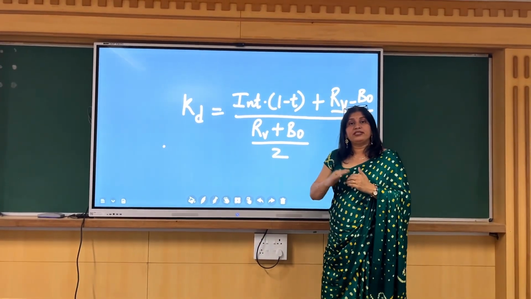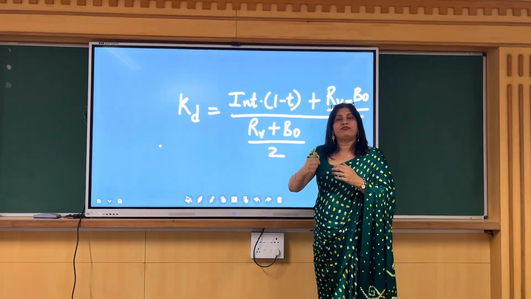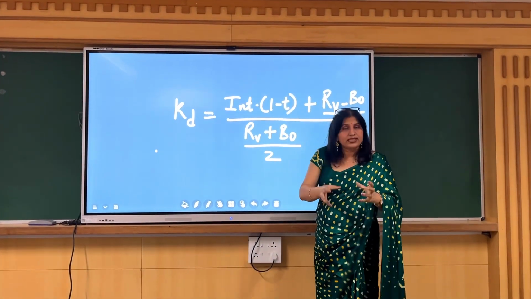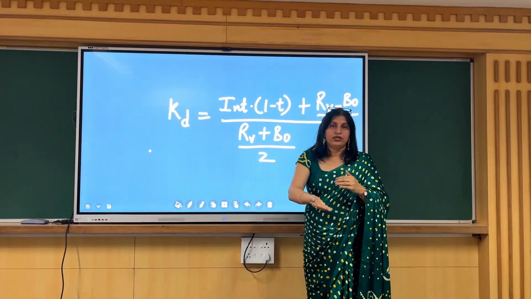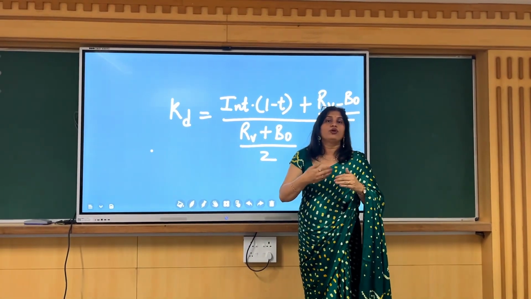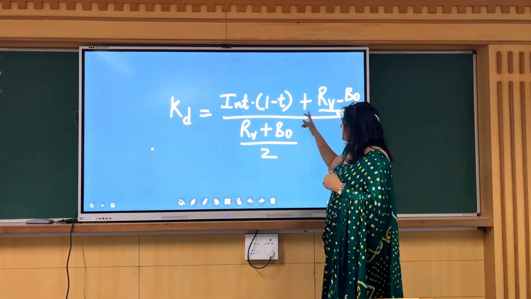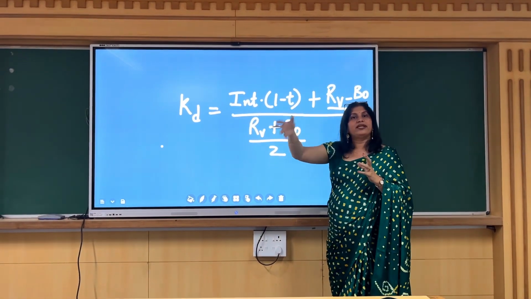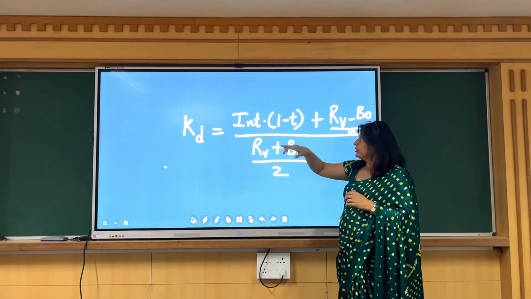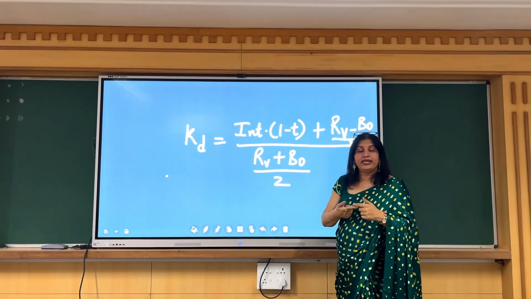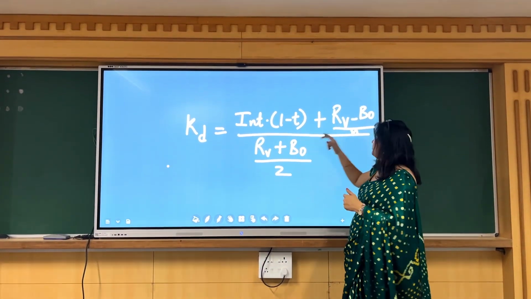Redeemable value means repayment, redemption after a particular period. 5 साल बाद, 10 साल बाद, you are going to repay the amount to the debenture holder or to the bond holder. So the redeemable value, let's say you have issued it at 90, but you are going to redeem it after 5 years at 100. So the issue price is 90, but the redeemable value is 100.